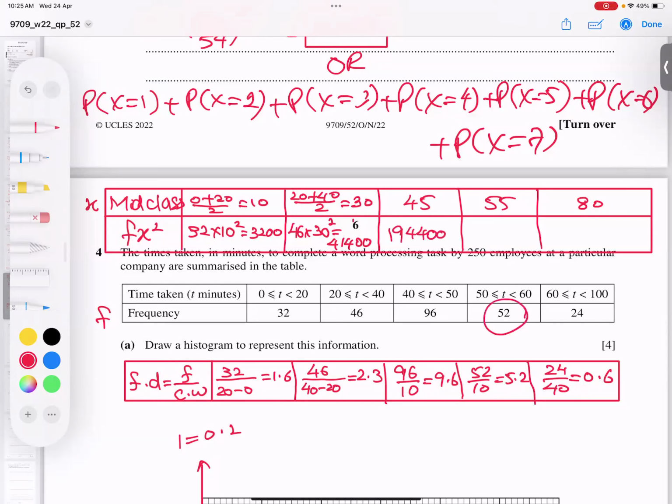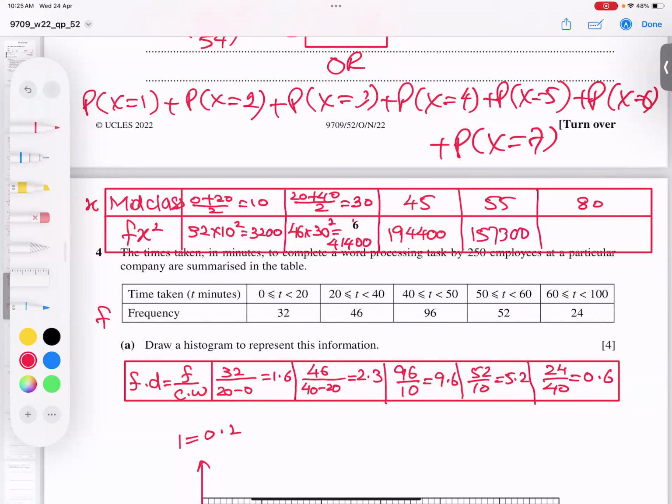Next value, 52 into square of 55. So 55 square times 52. Let me recheck. Yeah, 55 square into 52. Correct. And I get